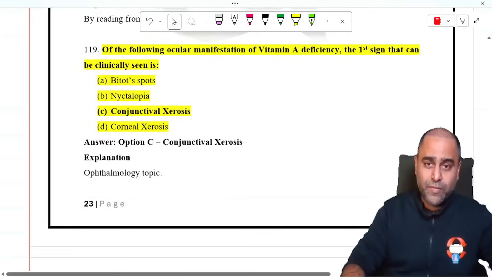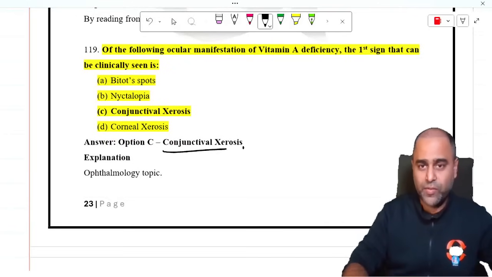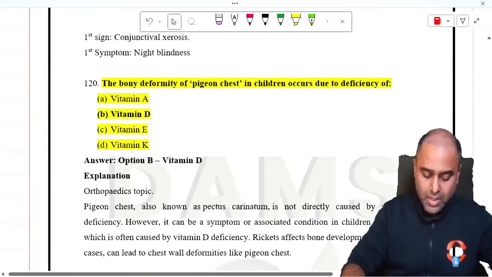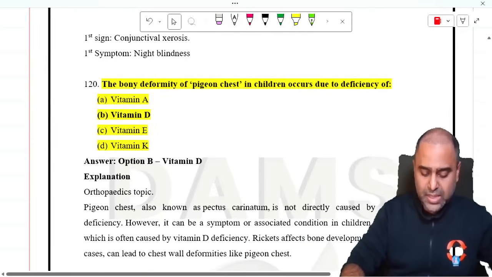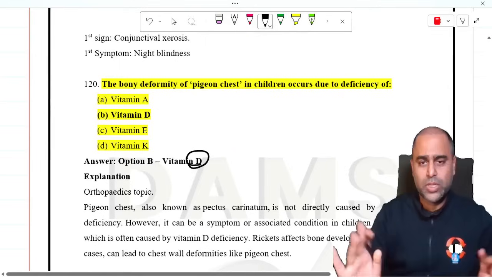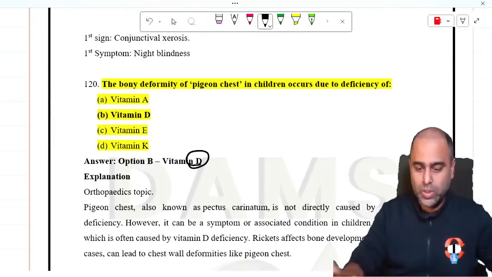Now, ocular manifestation vitamin A. Saurav Sharma sir to answer. Sir has told me the answer is cirrhosis. For further details, sir will be helping you out. The bony deformity of pigeon chest in child, vitamin D. Tushar sir to answer. I am not getting into this.